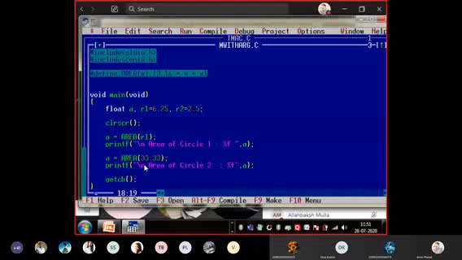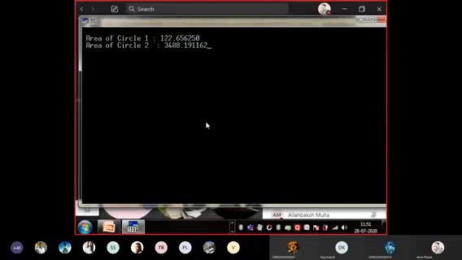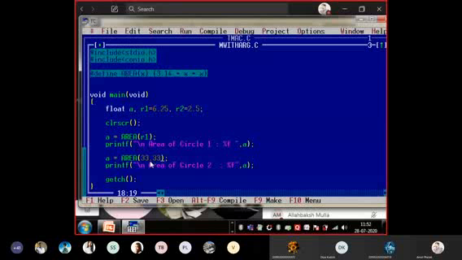It is giving some warning, we will see that afterward. Yes, it is calculating the value that we are passing to it. So I can pass a value directly or through a variable. This is the program. Is everyone clear with macro with argument? Yes, sir.